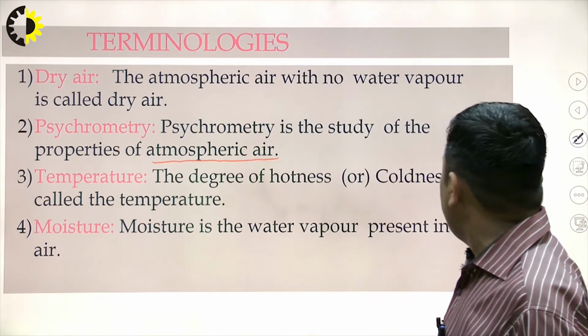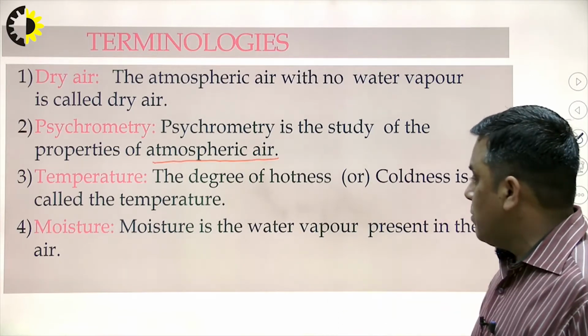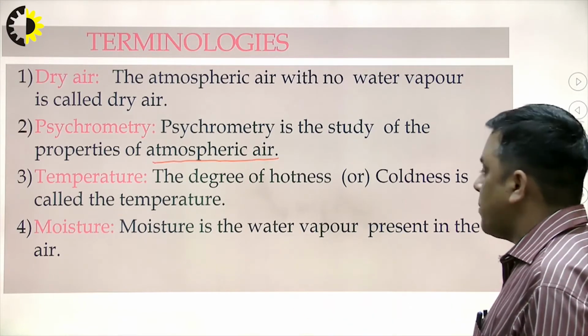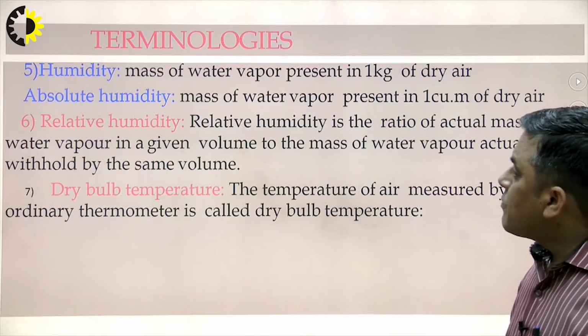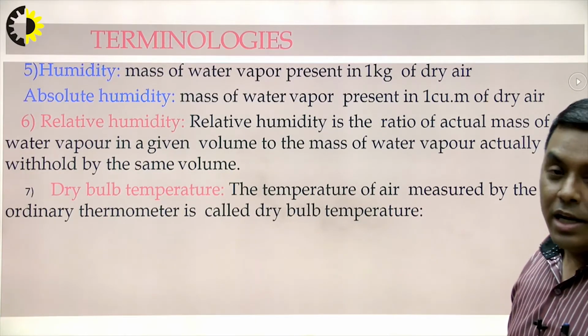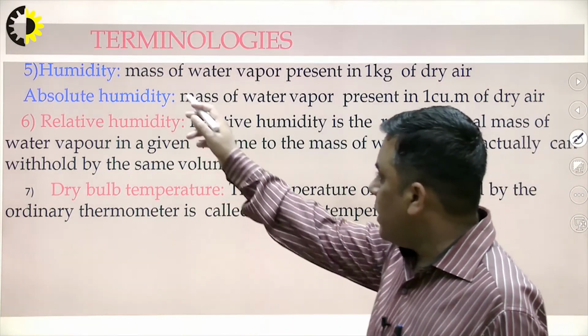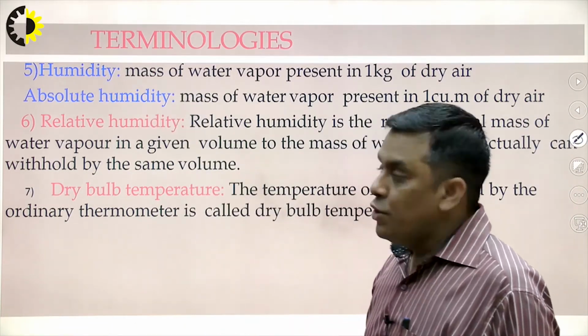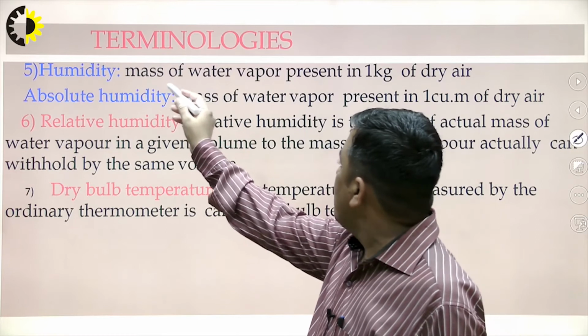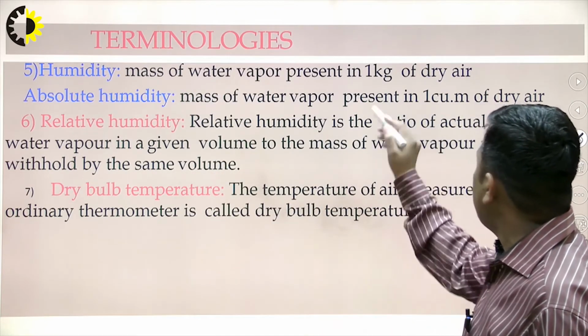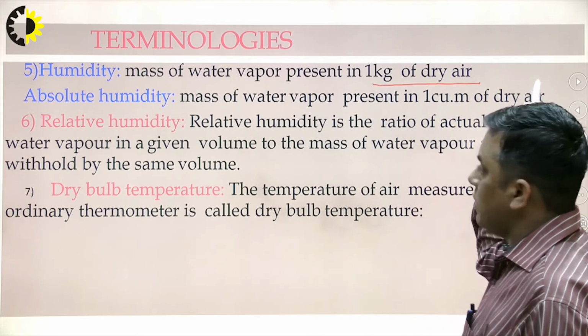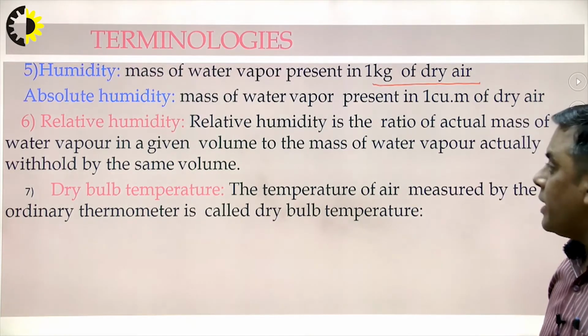Temperature is the degree of hotness or coldness. Moisture is the water vapor present in the air. Okay. Humidity. Earlier in refrigeration we were talking about the temperature, but when I am talking about the humidity, what basically is it? The mass of water vapor present in 1 kg of dry air. Okay, 1 kg of dry air.